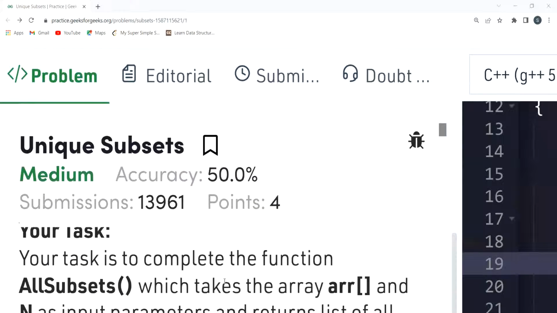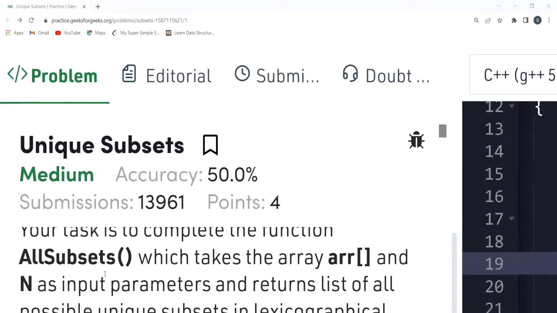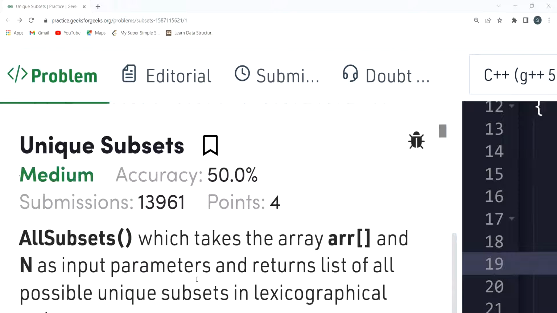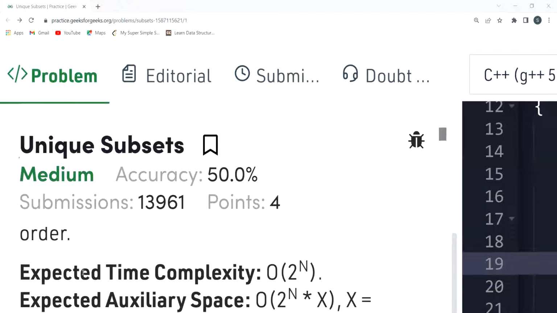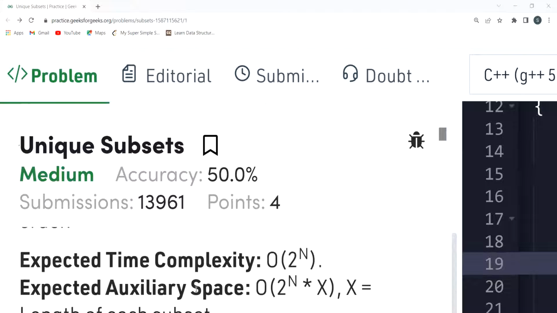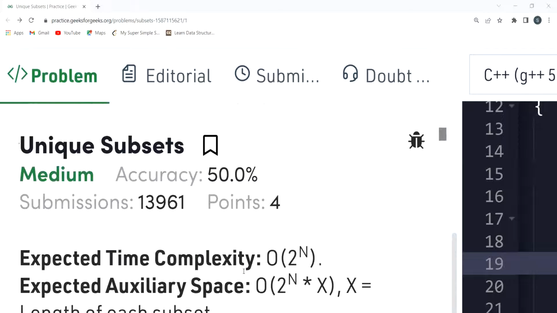Whatever the task is, we have to complete the function allSubsets, which takes the array and n as input parameters and returns a list of all possible unique subsets in lexicographical order. Expected time complexity is 2 to the power n. Expected auxiliary space is 2 to the power n into x. Right now, here they have given you a kind of hint.